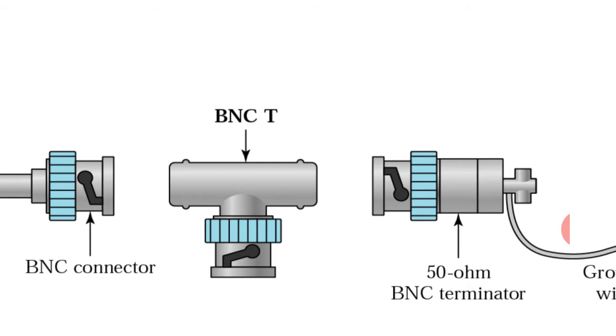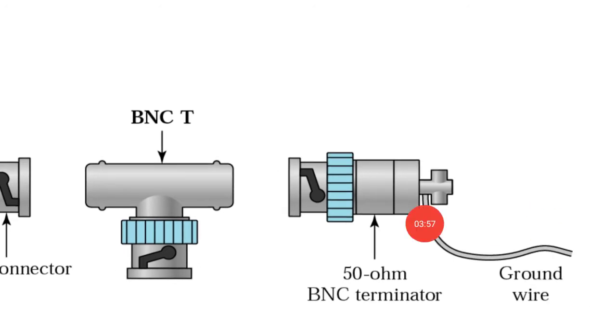And last one is terminator, because the coaxial cable was used as a backbone cable in bus topology. So, to terminate the bus means physically to stop the signals further, to stop the LAN at a particular point, BNC terminator is used.